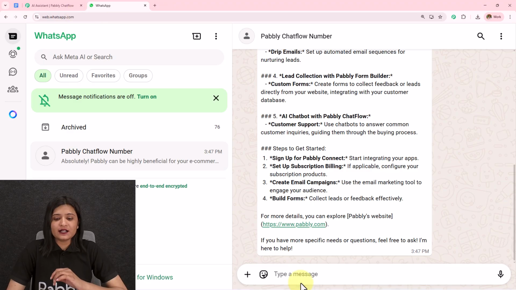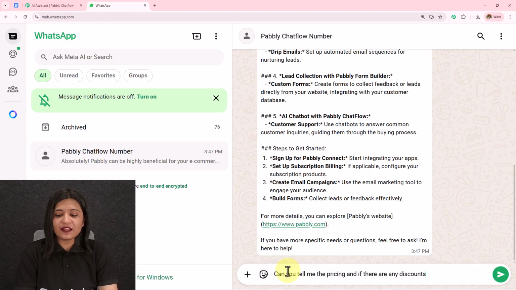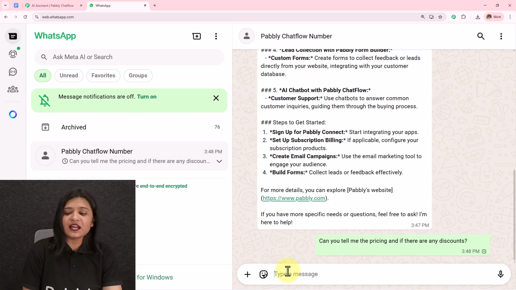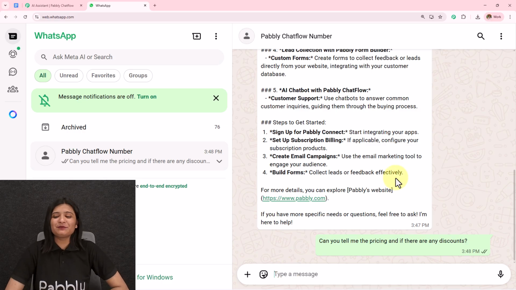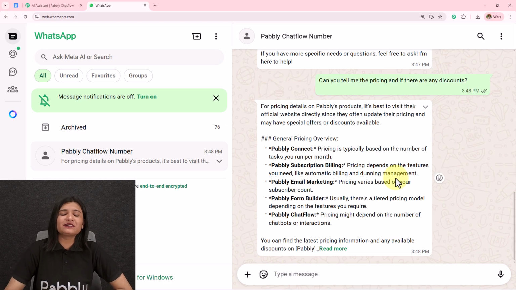Now I'm going to ask, can you tell me the pricing and if there are any discounts? I'm going to send this message. Let's wait for the reply. And here it has sent me this message. So general pricing overview, Pabbly Connect. Pricing is typically based on the number of tasks you run per month. Pabbly Subscription Billing, Pabbly Email Marketing, Form Builder and Chatflow.